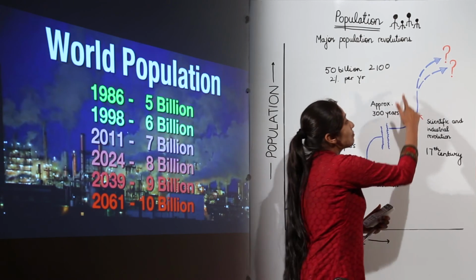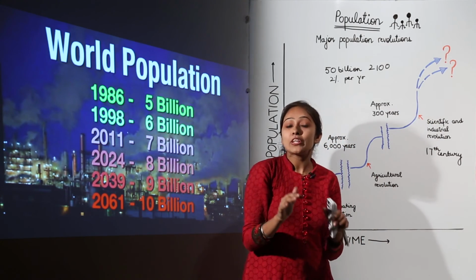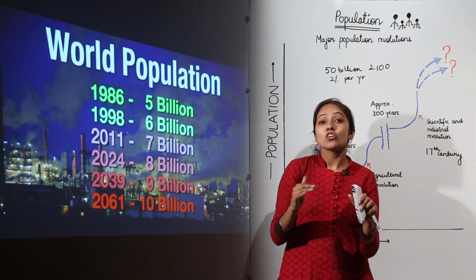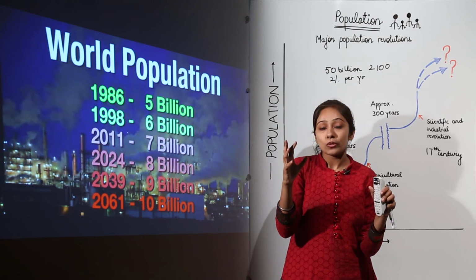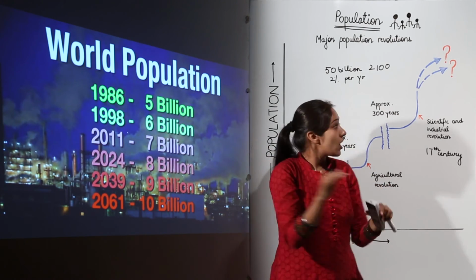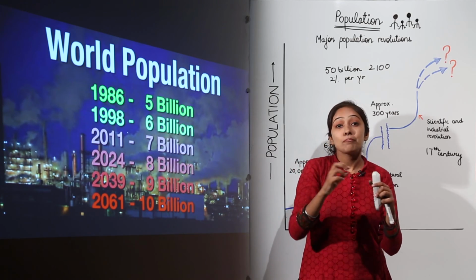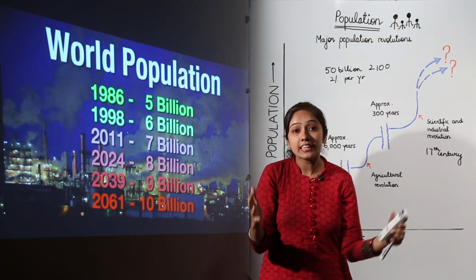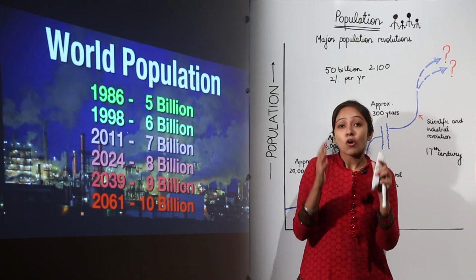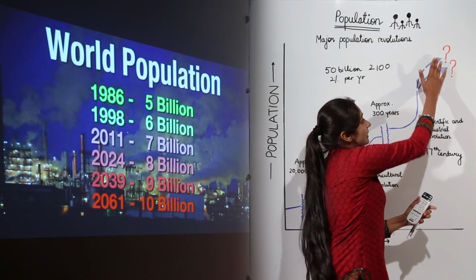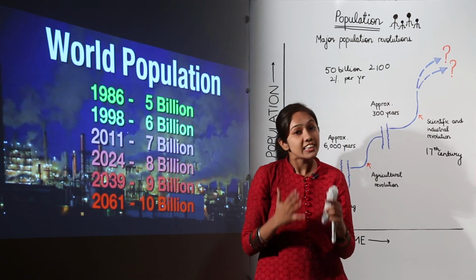But what is going to happen next? Is the population going to be stabilized, meaning we will not have a further increase, and it will be at a constant rate? Or is the population going to have a big hike, a more rapid increase, a major population explosion? This is still a question that needs to be answered.